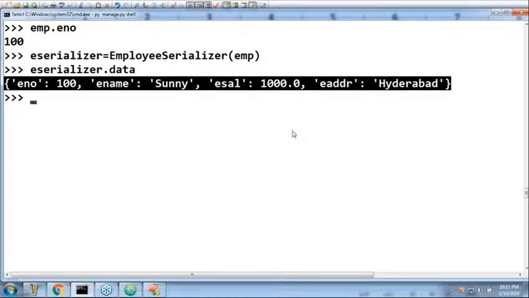Most people always use json.dumps, and yes, you can use it from Python's library, but DRF already contains some facility for that. I don't want to use json.dumps or json.loads, because those are Python related libraries, but DRF already contains a mechanism, and by using that we can happily do it.